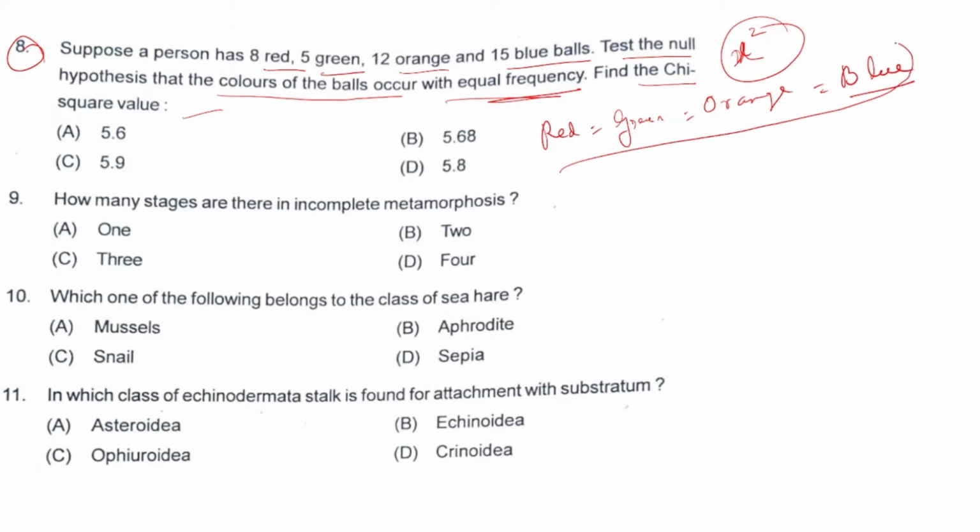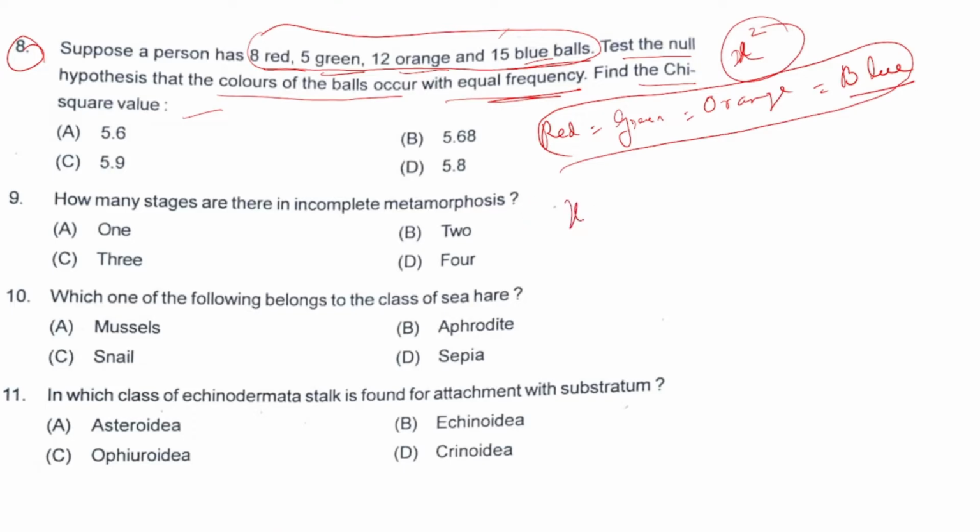This is what the null hypothesis is saying. And we have the observed values: red has 8 balls, green has 5 balls, orange has 12 balls, and blue has 15 balls.